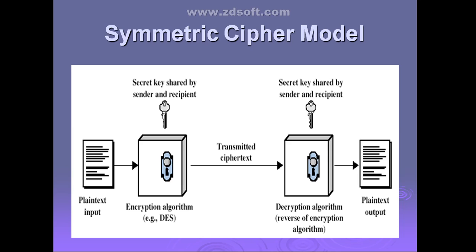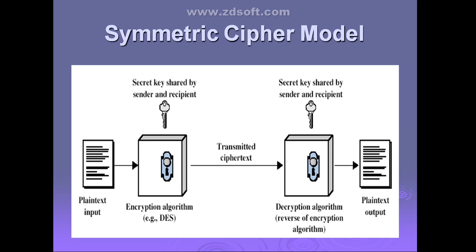Single key used by sender and receiver. Pardon me? I didn't get you. Yes, someone told, that is correct. Tell me once again, I didn't hear it properly. Single key indicates the same key is used by the sender and the receiver. If they are communicating, the same key is shared by the sender and the receiver. That is what is called symmetric. Just remember that one. Guys, is that clear?